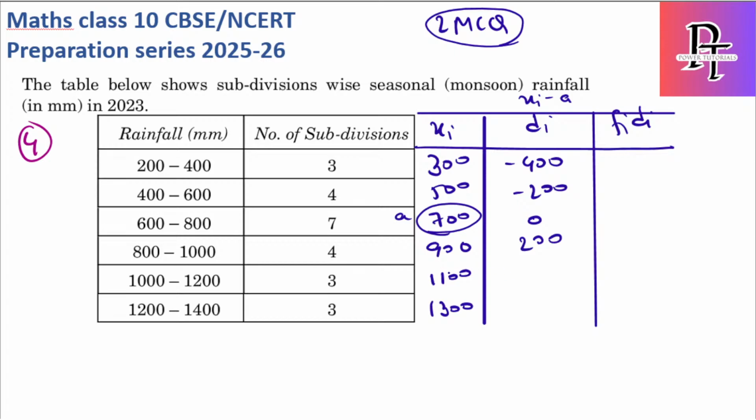1100 minus 700 is 400. 1300 minus 700 is 600. Okay, now let's find sigma fi dA.